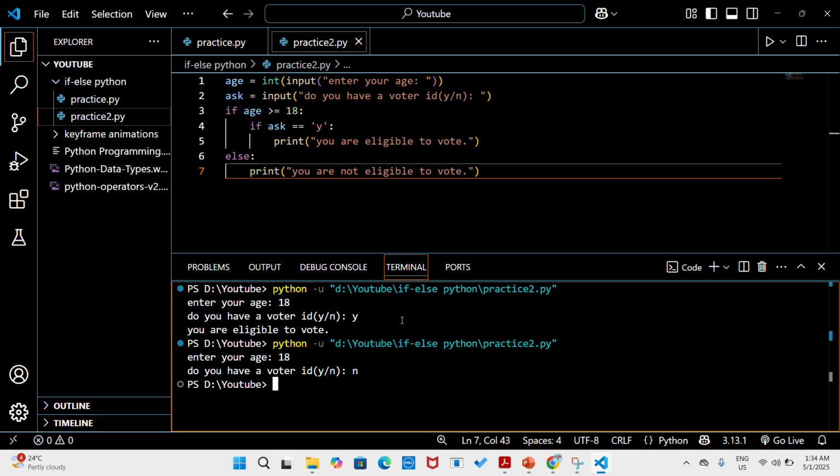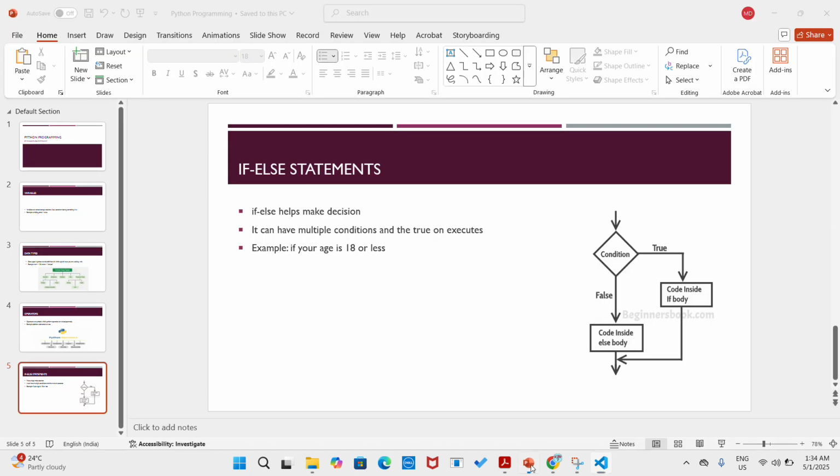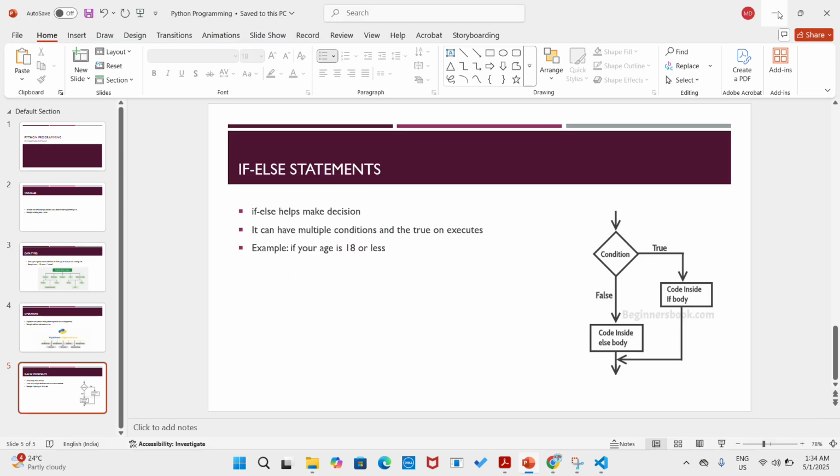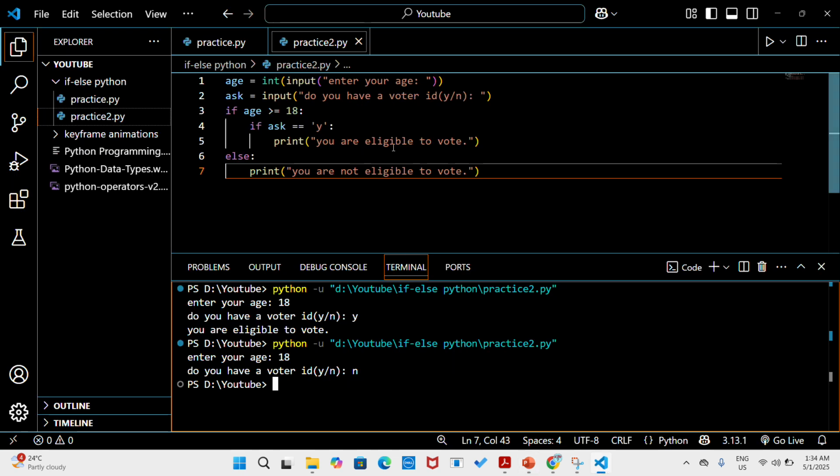Because we already satisfied this if condition, so it has already entered this if. So an if-else block, as I have shown in this diagram, as you can see here, the condition is true, the code inside this block will execute and it will directly exit the if-else block. It will not go to the else part.